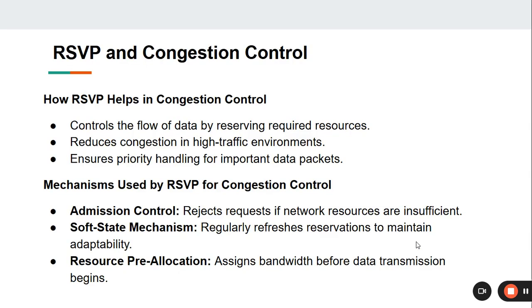RSVP and congestion control. How RSVP helps in congestion control. It controls the flow of data by reserving required resources. It reduces congestion in high traffic environments. It ensures priority handling for important data packets. Mechanism used by RSVP for congestion control: it uses admission control, soft state mechanism, and resource pre-allocation.